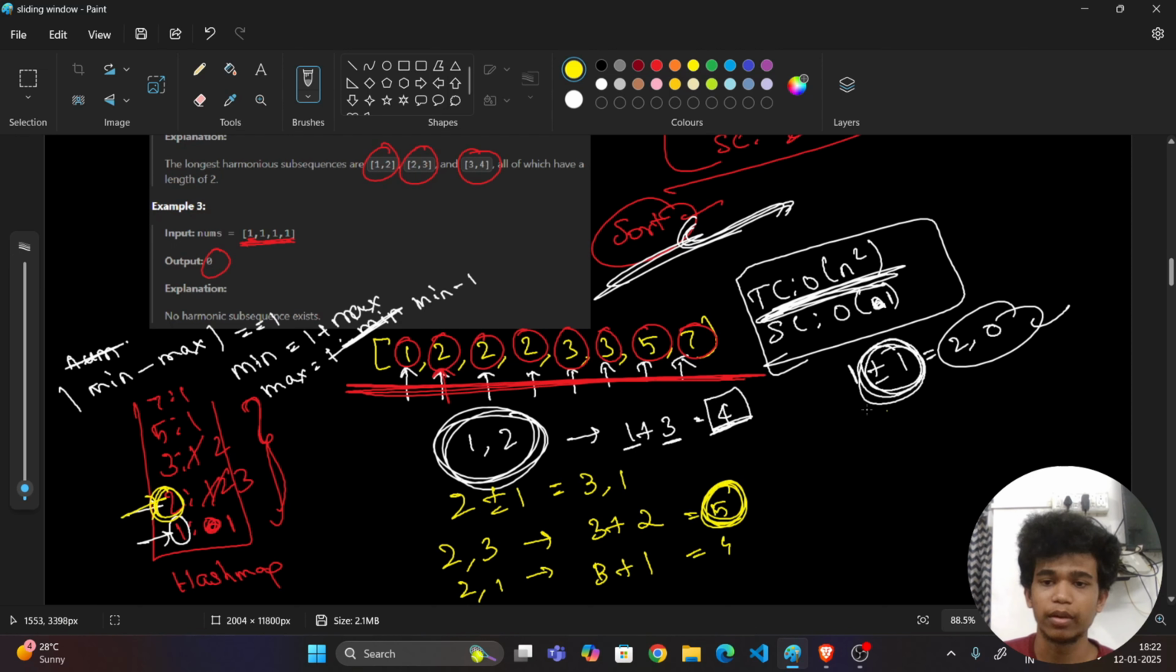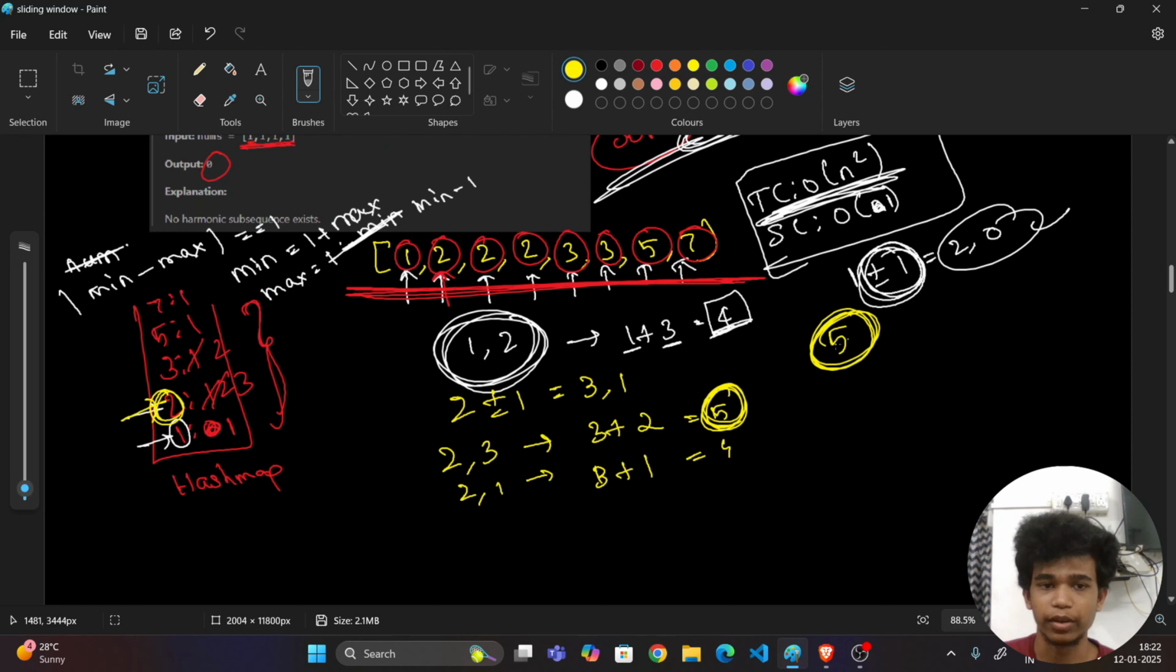So 5 is the maximum among now. So my result will be greater than or equal to 5. Okay, now I am going to this 3. Whether 3 plus 1 is there, this is equal to 4? No. 3 minus 1 is there?